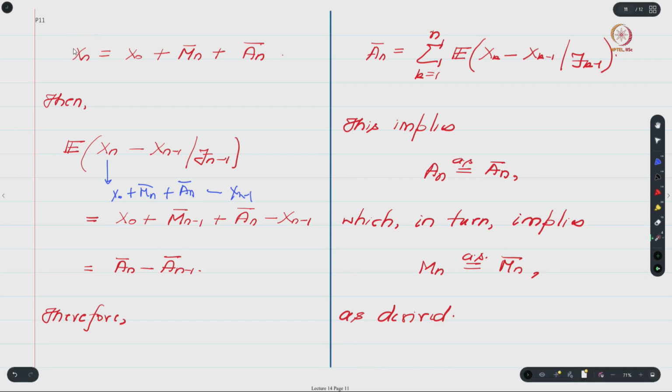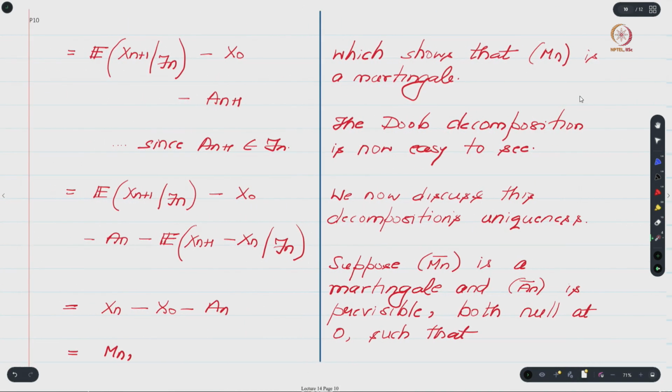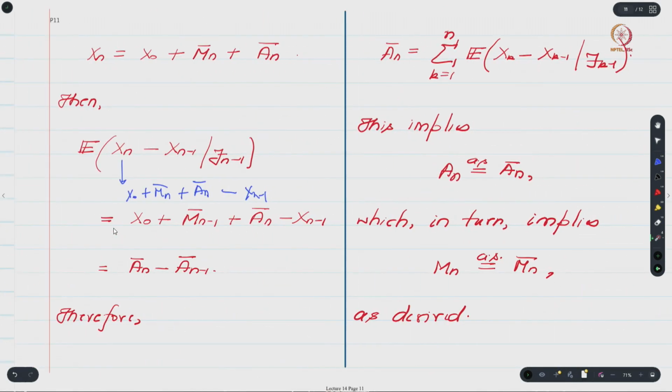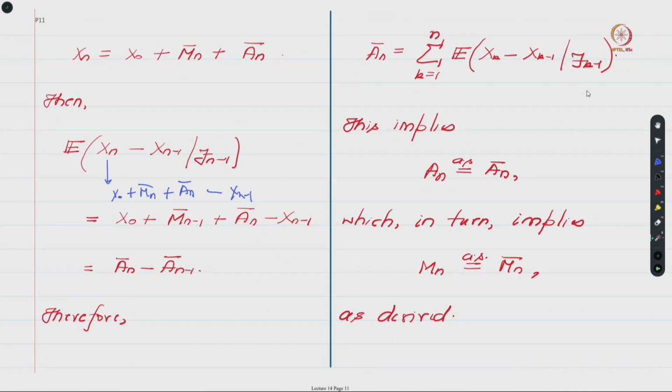We have said that suppose xn has this decomposition, then your An bar minus An minus 1 bar should satisfy this conditional expectation, and hence if you add such terms for different values of n, one can see that An bar would equal the sum of these conditional expectations. But if you see this definition and the definition that we had for An, they are one and the same, and because conditional expectations can only differ on a 0 measure set, we can now conclude that An and An bar must be almost surely the same.